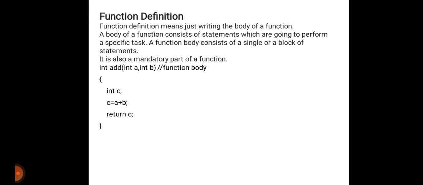Then open brace, int c. c is equal to a plus b; c is our output. Then what is c performing? The operation performed is addition, that is c equals a plus b. Then we write return c, meaning we generate the output in c. Then close brace. This is the function definition.